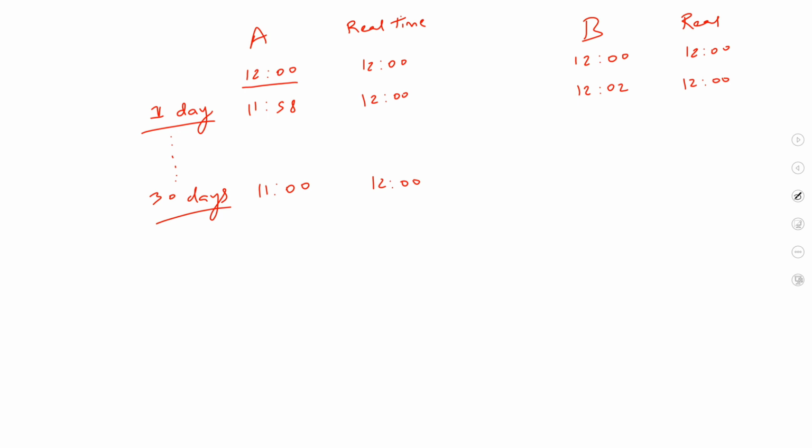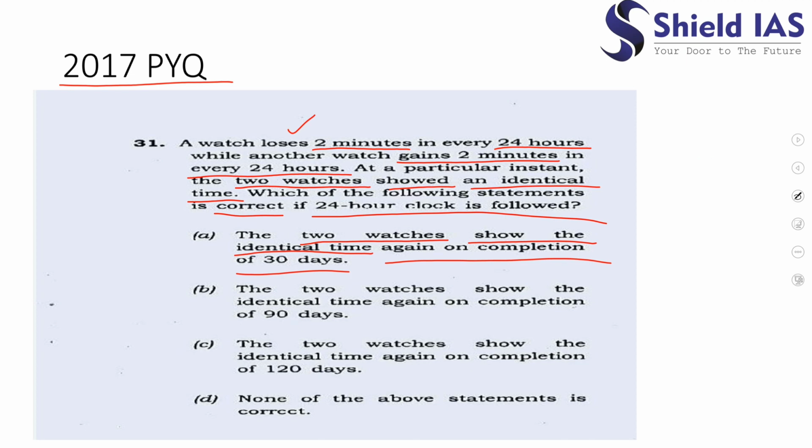Similarly, the clock B will be gaining how much hour? 1 hour. So the clock B will be showing time as 1, but the real time would be 12. So this cannot be the answer because clock A and clock B are not showing the same time. So option A cannot be the answer.